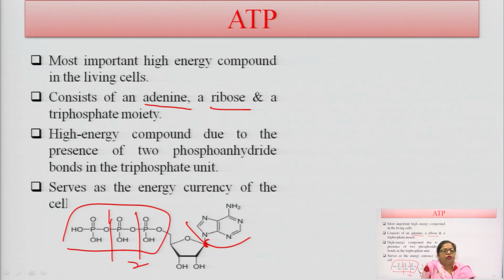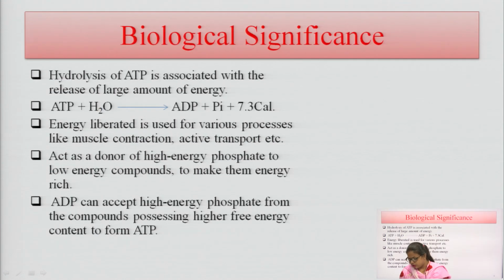In this ATP molecule, there is one adenine, one sugar molecule, and 3 phosphate groups linked by pyrophosphate bonds here for the formation of this ATP molecule.